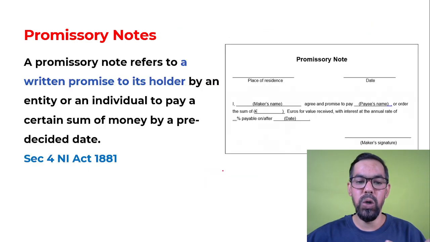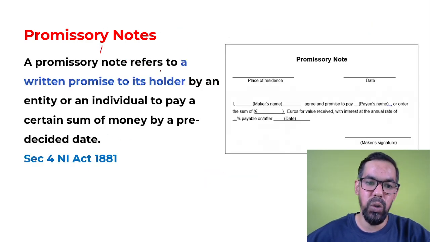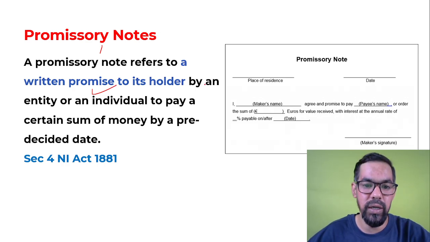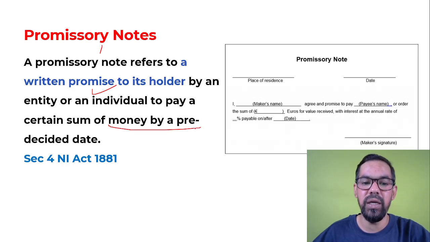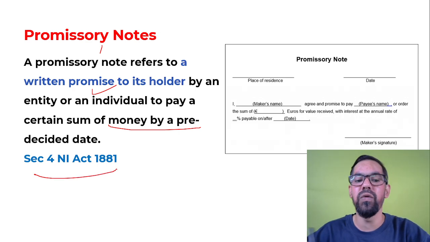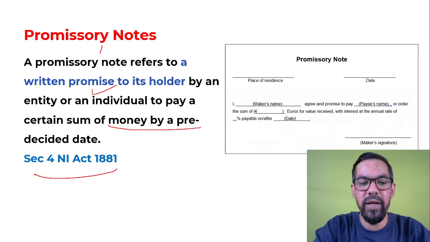Okay, so this is the definition. A promissory note refers to a written promise to its holder by an entity or individual to pay a certain sum of money by a pre-decided date, and it is defined under section 4 of Negotiable Instrument Act 1881.